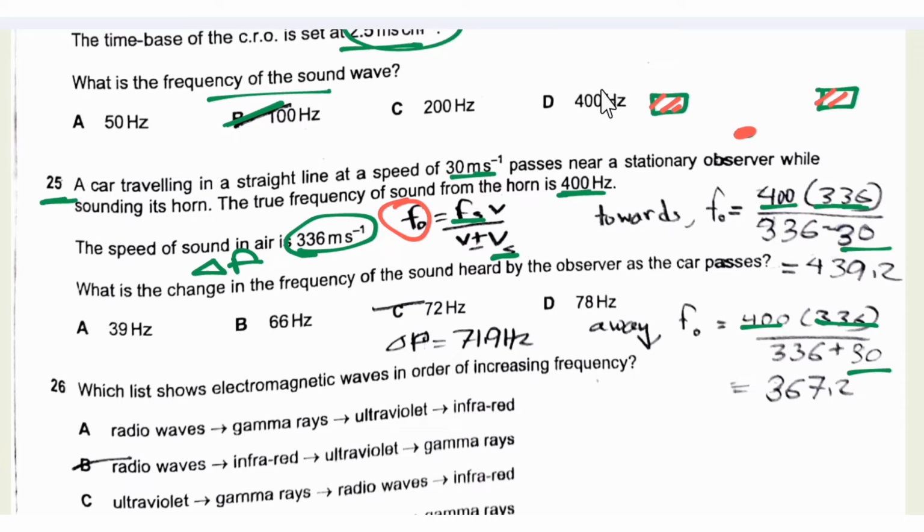And as the object moves towards the observer, the frequency increases, thus it has a minus sign. Then as it moves away from the observer, we know the frequency decreases, so it must have a plus sign. Then we need to just substitute the values to get the frequencies, and to calculate the change in frequency, the highest frequency minus lowest frequency, we get the change as 72 Hz or 71.9 Hz, that is approximately 72 Hz.